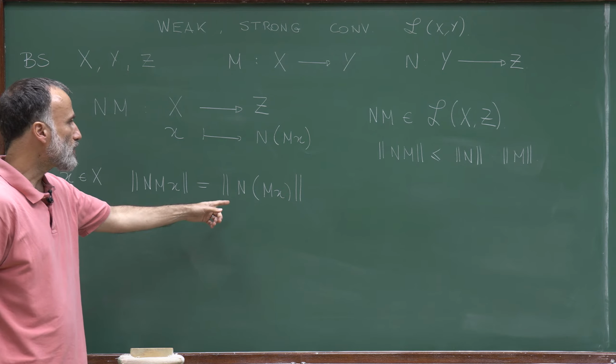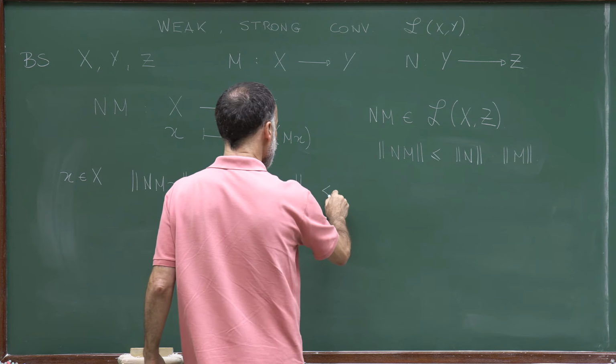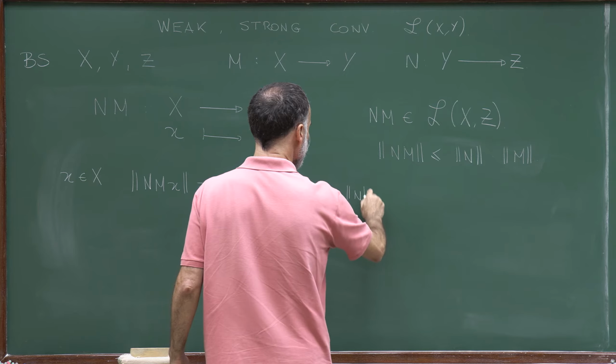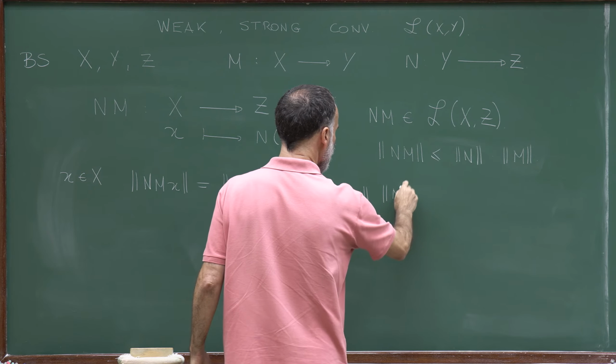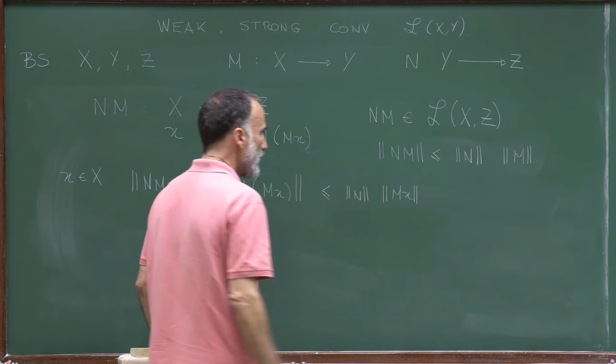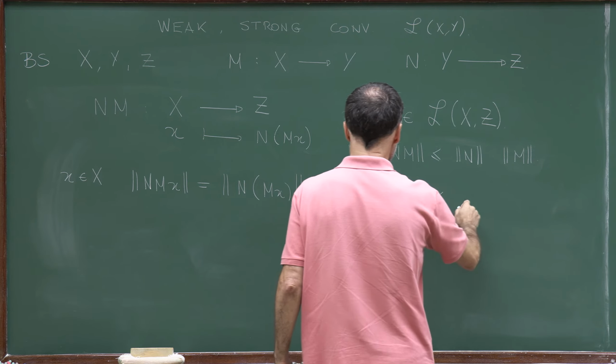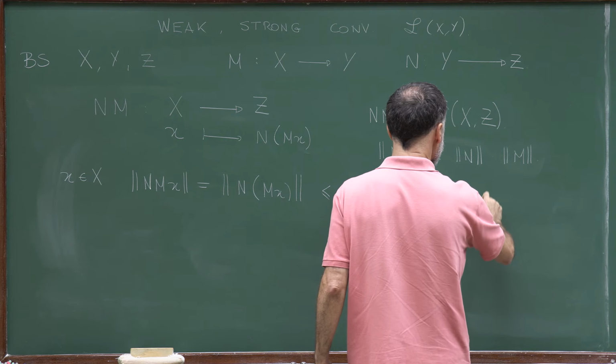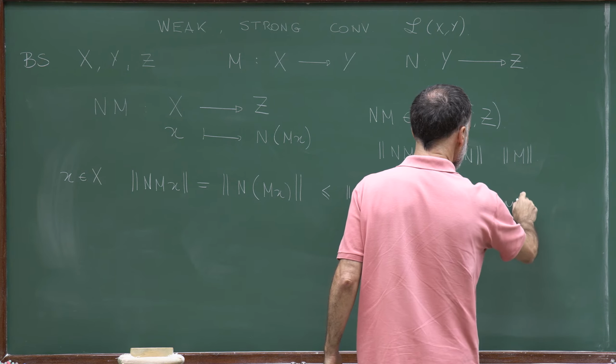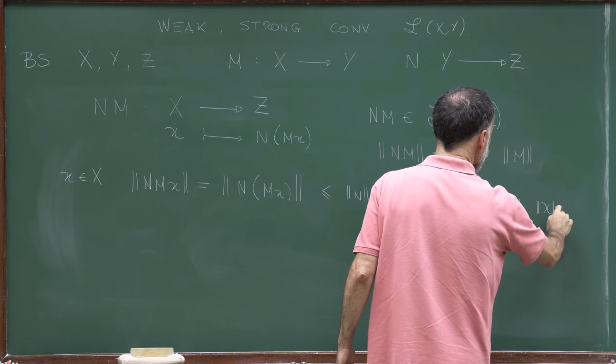But N is a bounded linear operator, so this is bounded by the norm of N times the norm of Mx. Now, M is a bounded linear operator, so this is bounded by the norm of N times the norm of M times the norm of x.